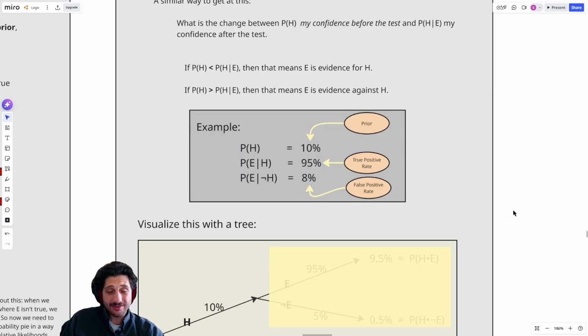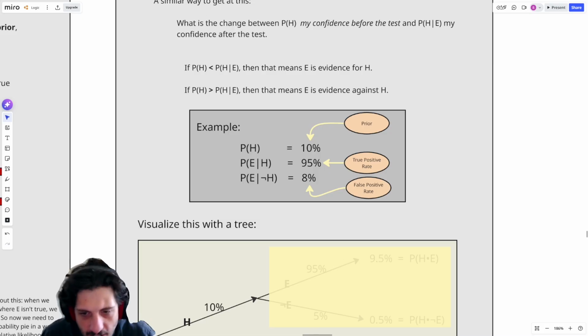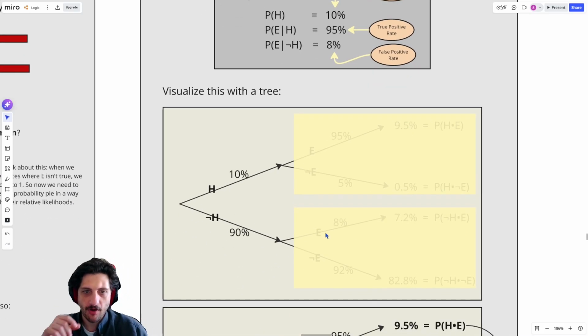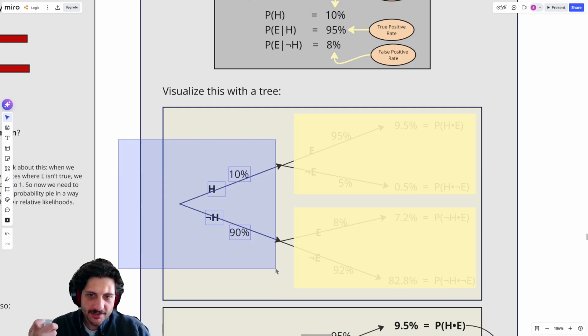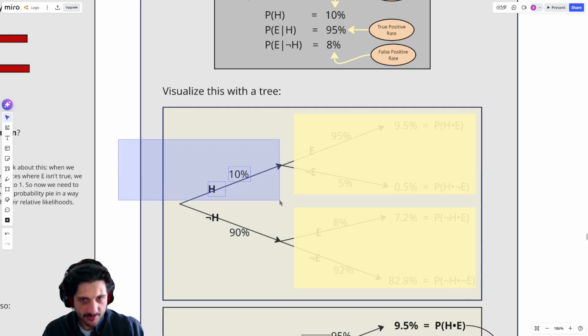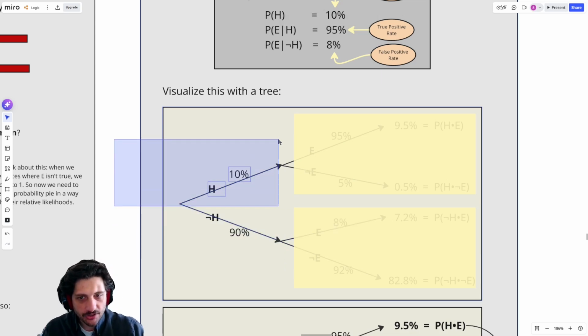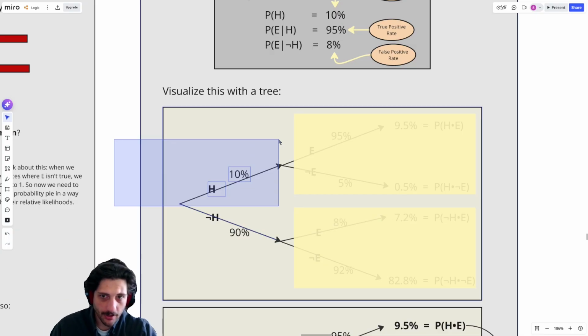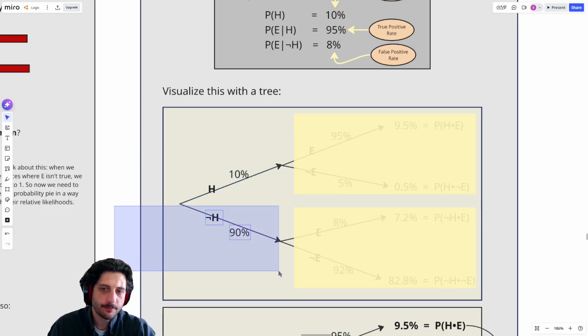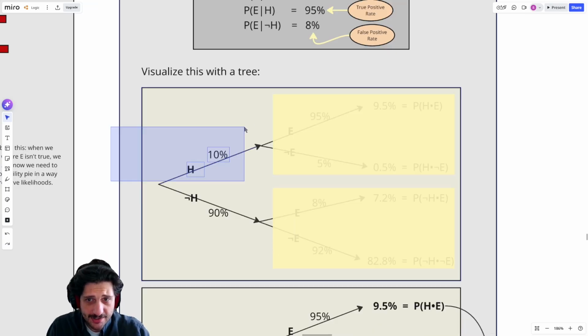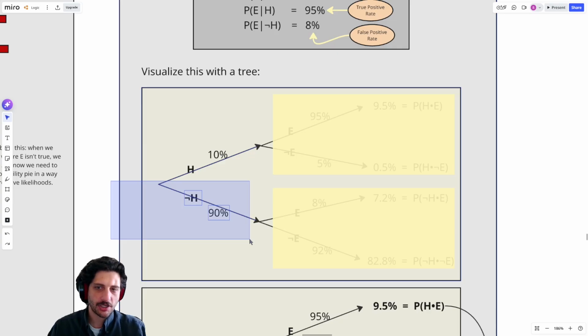And in order to know what that really means and how that really affects your confidence, we want to be using this Bayes rule. In this particular case, let's think about this in terms of a tree diagram. The idea is we could think about this as the world going in one of two ways. There's the world where I'm sick, but there's also the world where I'm not sick. And there's a 10% chance that I'm actually in the world where I am sick, but there's a 90% chance that I'm not actually sick. So there's a 10% chance that I'm sick, but there's a 90% chance that I'm not sick.